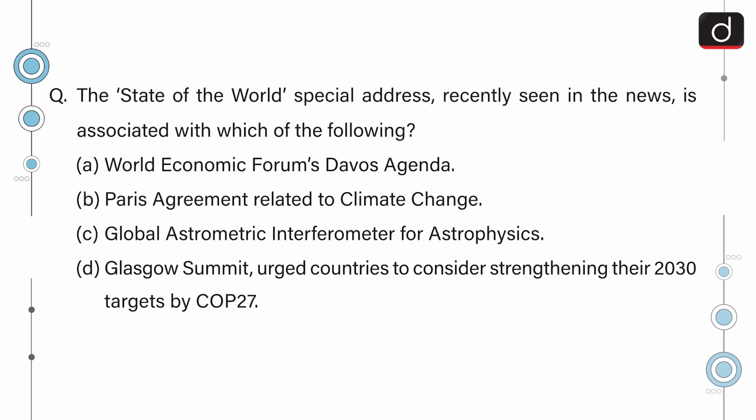Last question is, the State of the World special address recently seen in the news is associated with which of the following? World Economic Forum's Davos Agenda, Paris Agreement related to climate change, Global Astrometric Interferometer for Astrophysics, or Glasgow Summit urged countries to consider strengthening their 2030 targets by COP27. The correct answer is option A, World Economic Forum's Davos Agenda.